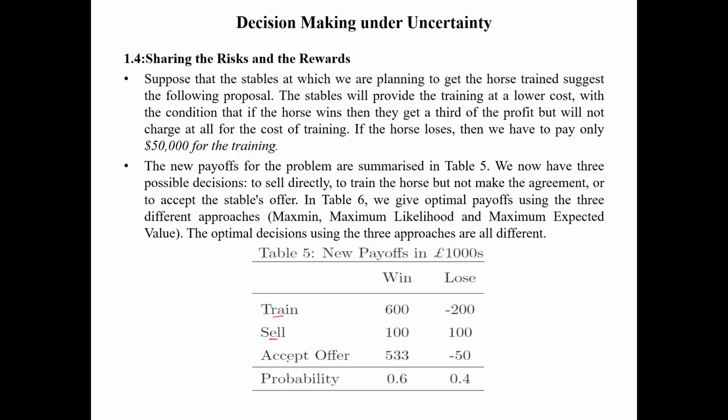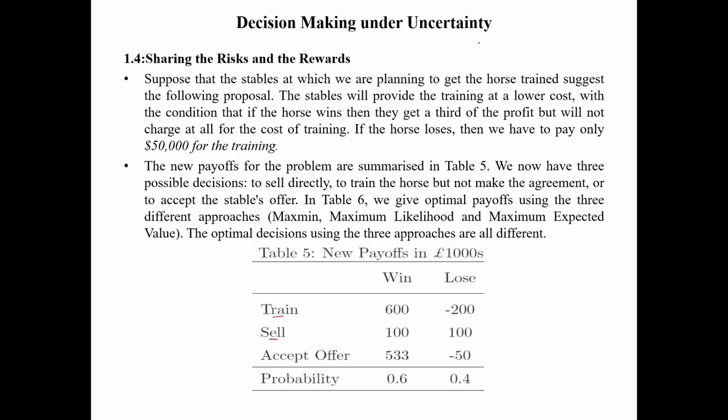Now there is another offer. Offer from where? From the stable. They will not charge for the training, but if the horse wins, then they will charge 1/3 of the profit. So the profit is 800.